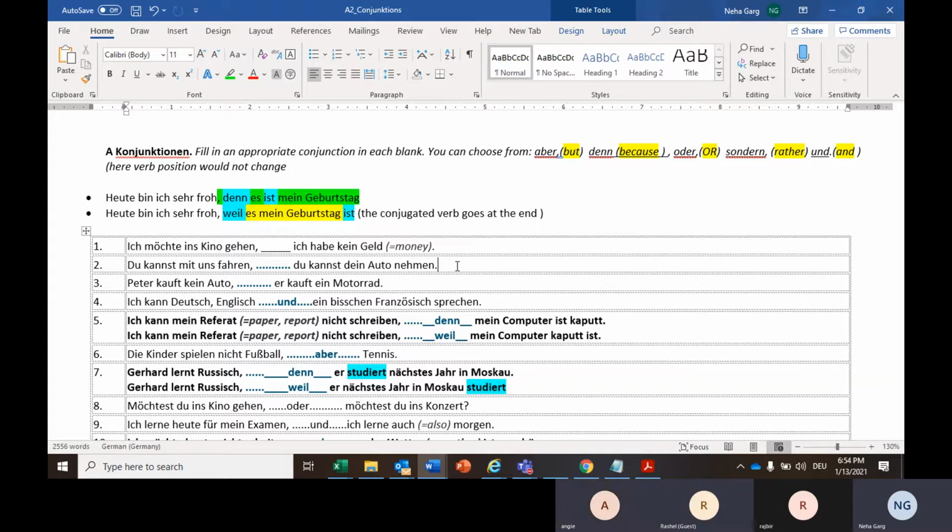Drei. Peter kauft kein Auto, sondern kauft ein Motorrad. Sehr schön. Right. Meaning? Peter cannot buy a car. Rather, he bought. Not "cannot." It's just he does not. It's not "cannot."